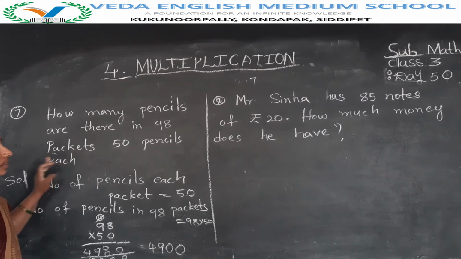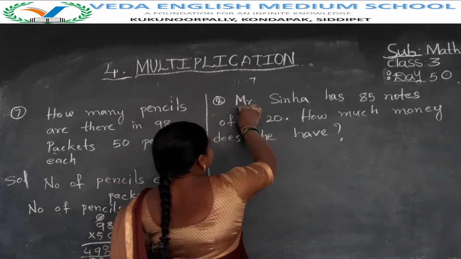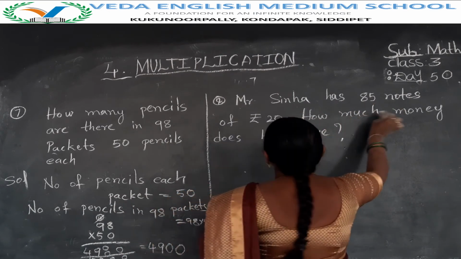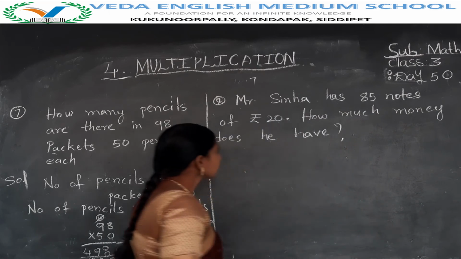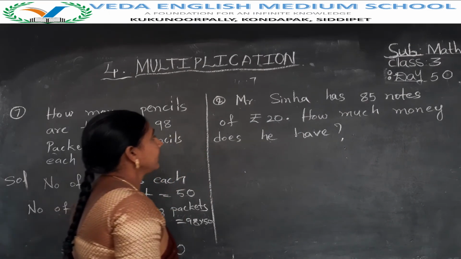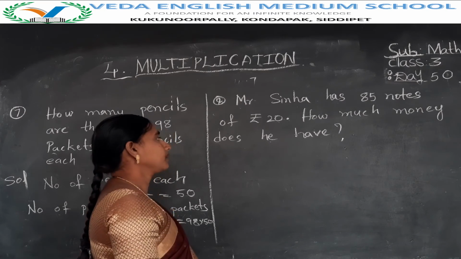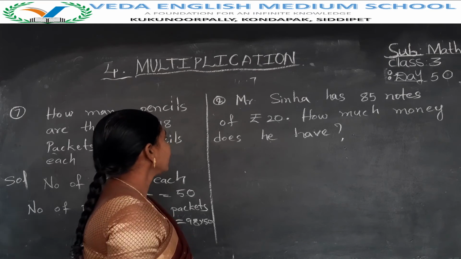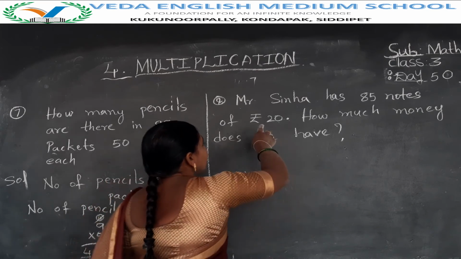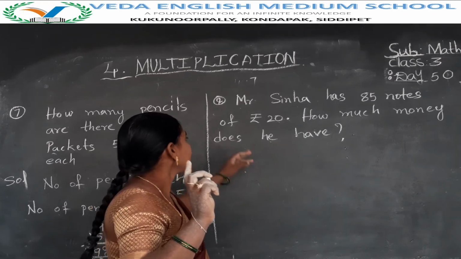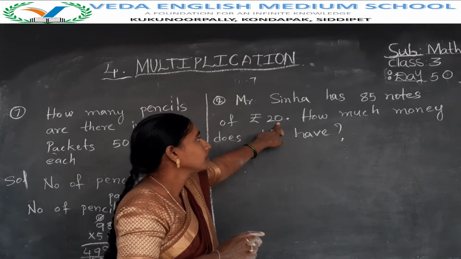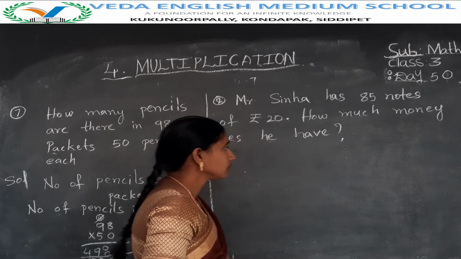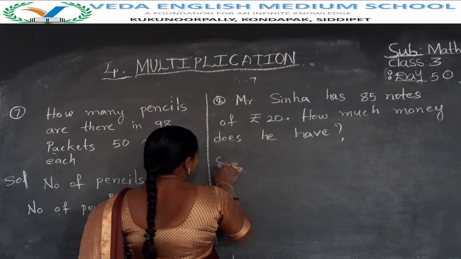Okay? Understood? Next, eighth problem. Sneha has 85 notes of 20 rupees. How much money does she have? So Sneha has 85 notes of 20 rupees. Each one is 20 rupees. One note costs 20 rupees. Totally 85 notes. How much do the total 85 notes cost? So write the solution.